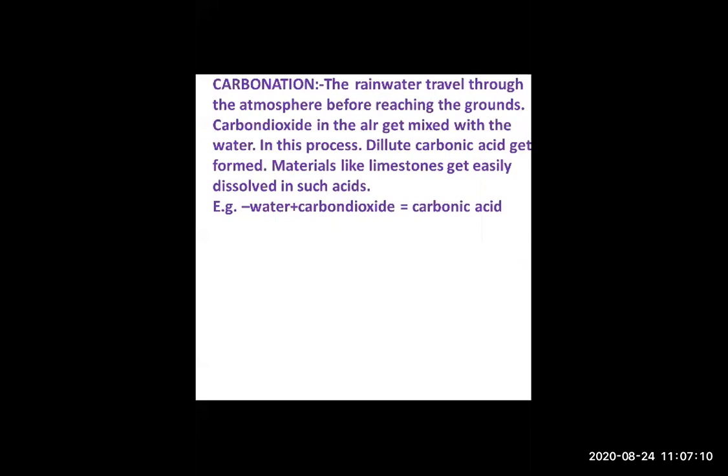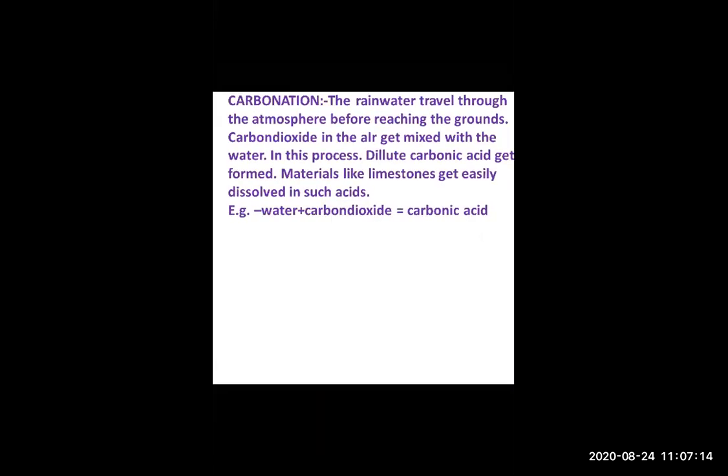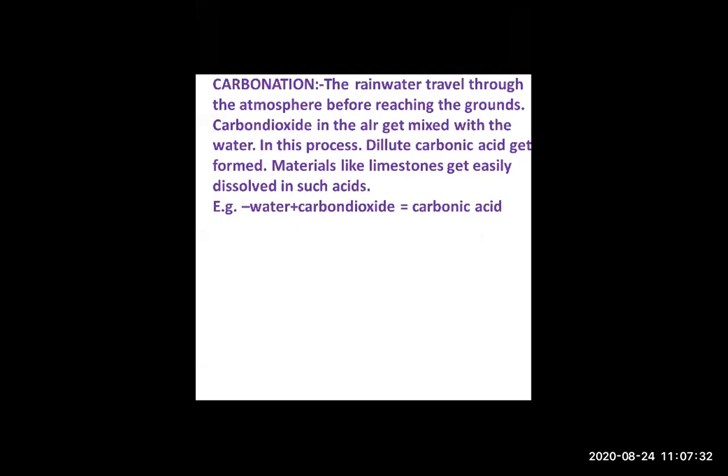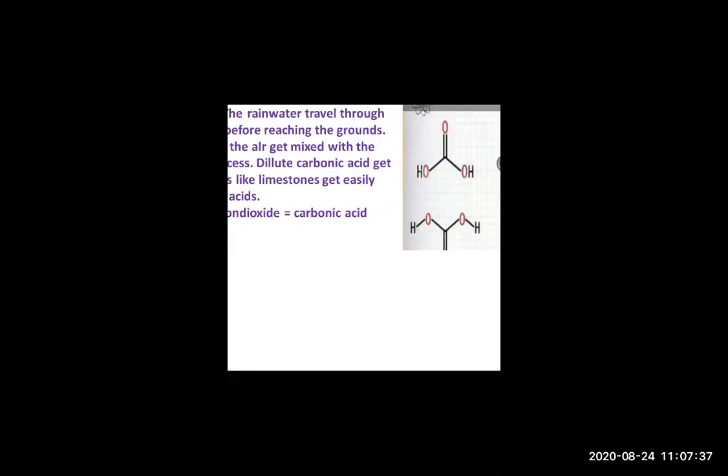Now, how is it happening? Just look over there. Rainwater means water, that is H2O. After that, carbon dioxide, that is CO2. And what does it form? Carbonic acid. So whenever rainwater mixes with carbon dioxide, dilute carbonic acid forms.